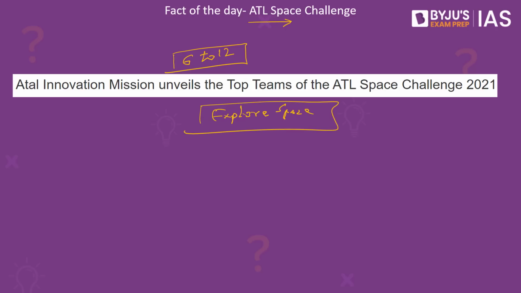Then we have something called reach space, where they would be able to create a 3D model of their equipment and the vehicles. They would be able to use artificial intelligence and machine learning capabilities. They would be able to develop mobile applications to make living in space better and easier. Such work can be taken up if they have chosen a problem in reach space as the area.